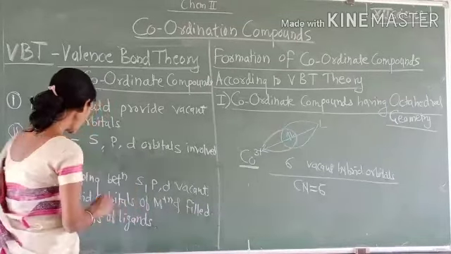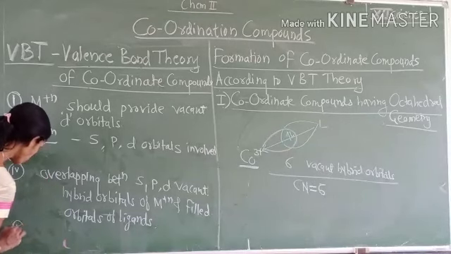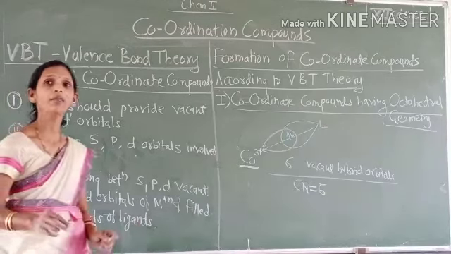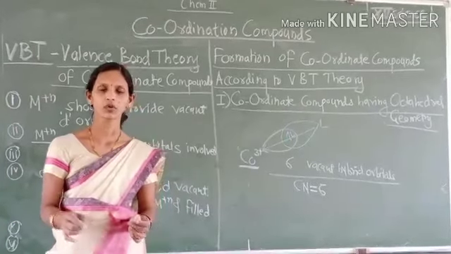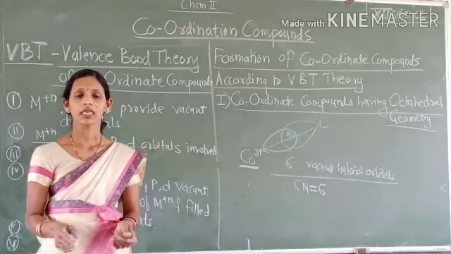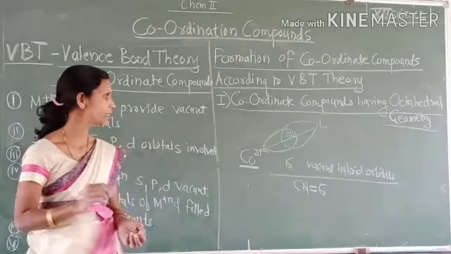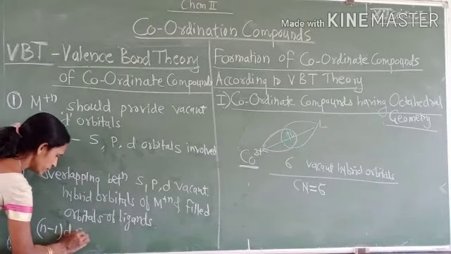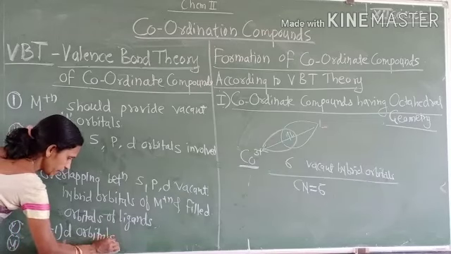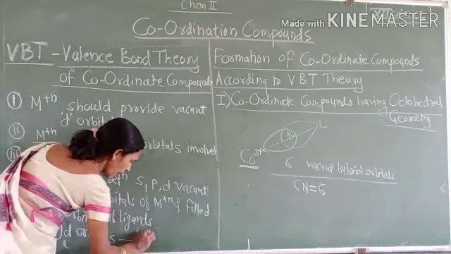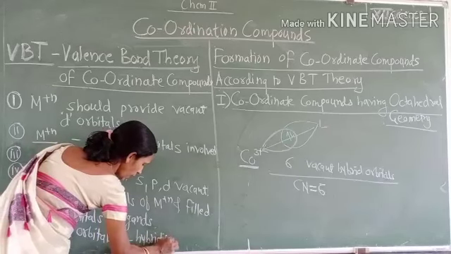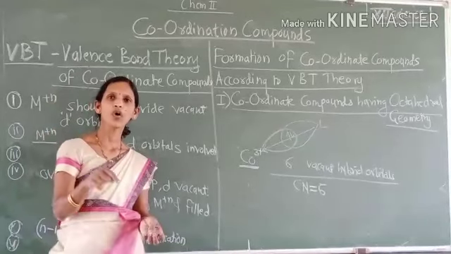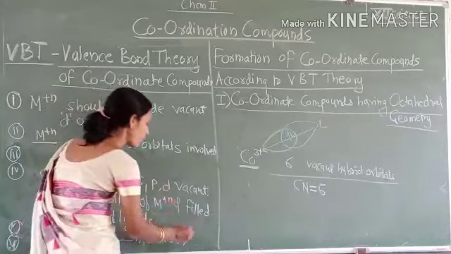Then see here, the sixth postulate: if n minus 1 d orbitals of the central metal ion are involved in hybridization, then that metal ion forms the inner orbital complex.